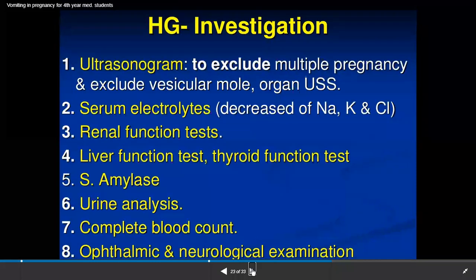Now, okay, you find that one female patient comes to you with some 7 months of amenorrhea because of hyperemesis gravidarum. It is related to amenorrhea with excessive nausea and vomiting. If that female patient comes to your OPD, which investigations are you going to advise? For the investigation, we have to do ultrasonography, to exclude multiple pregnancy.